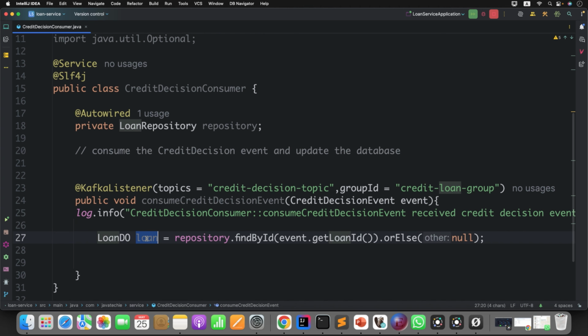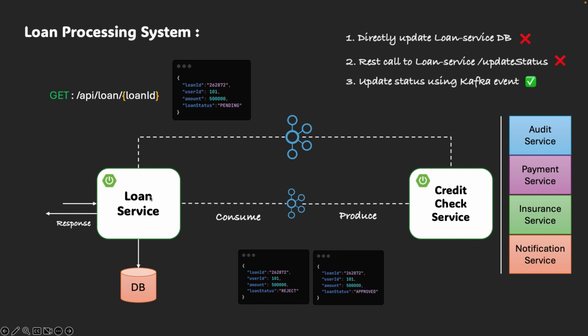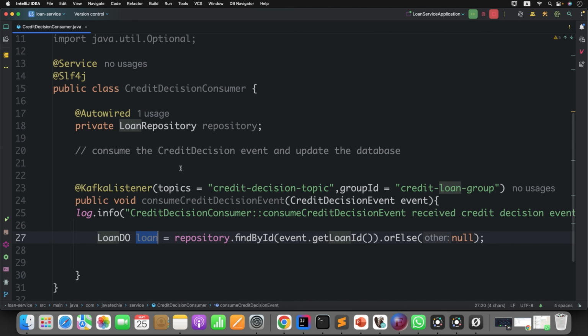Now what is the current loan status you will find? You will always find the pending. See here the flow. At first step, when loan service publishes the event, it marks the status as pending. Then the request is consumed by the credit check service, it evaluates the credit score and produces the event saying that the status is approved or rejected. Those things we are consuming here and we are going to update that to the DB. That is a simple thing.